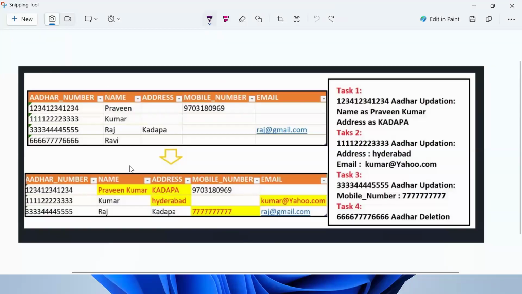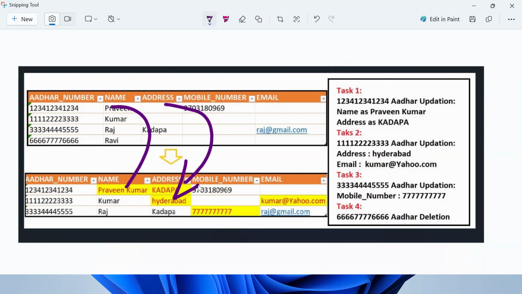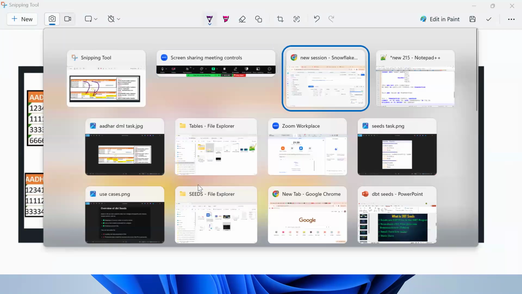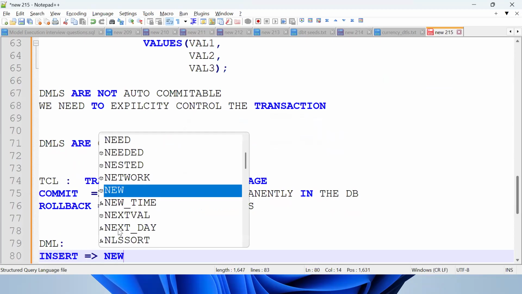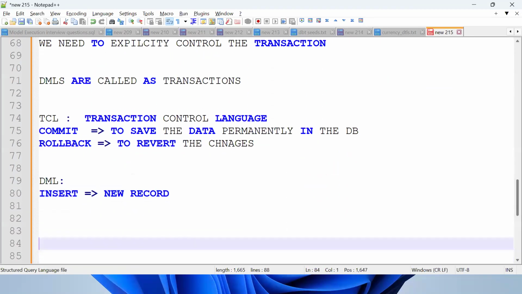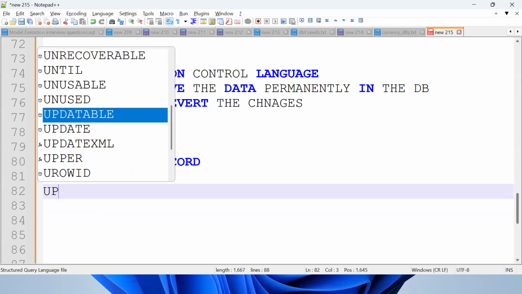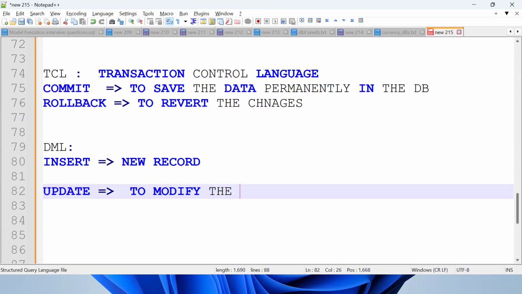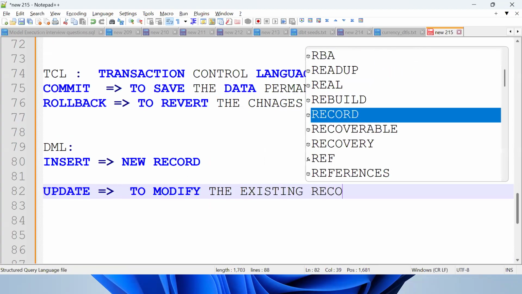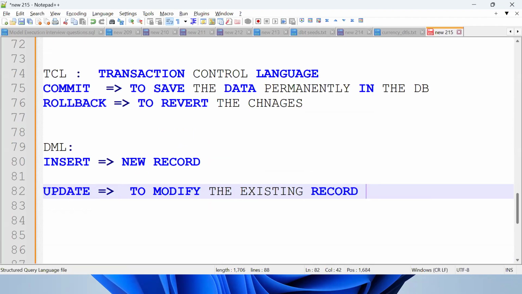Now what's the requirement? I want to change the data. We should go for data manipulation language. It is the update statement. In DML, so far we discussed the insert statement for a new record. What is update? It is used to modify the existing record. Already data should be there, then only we can modify the existing record.